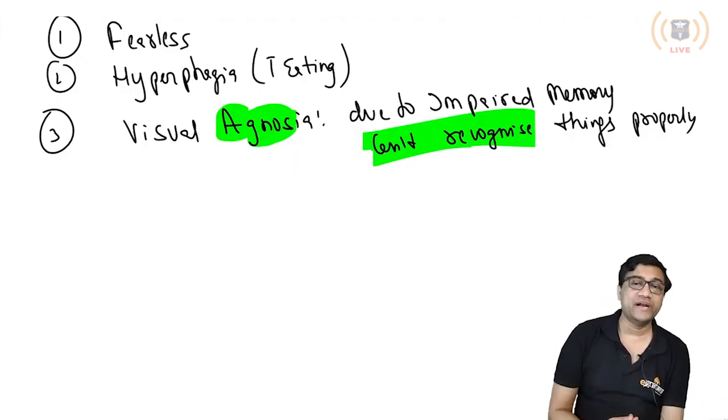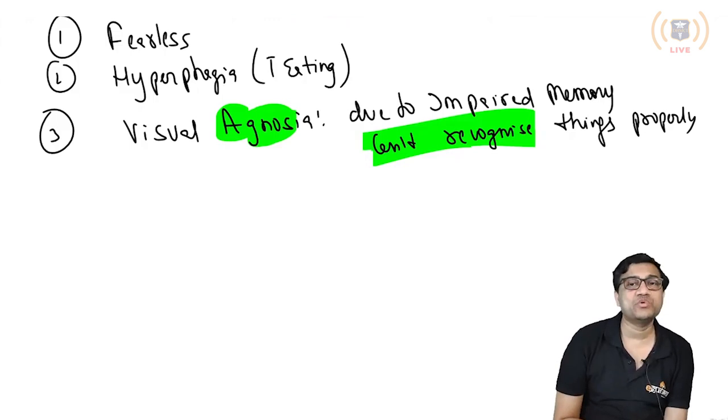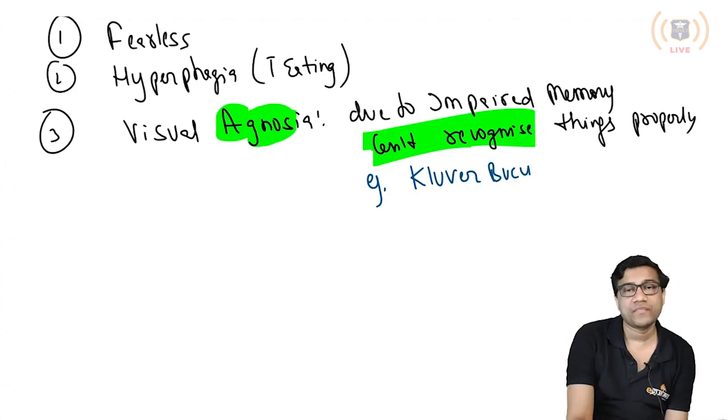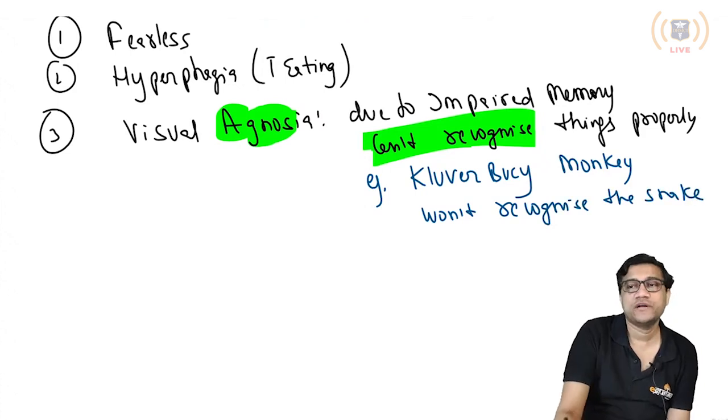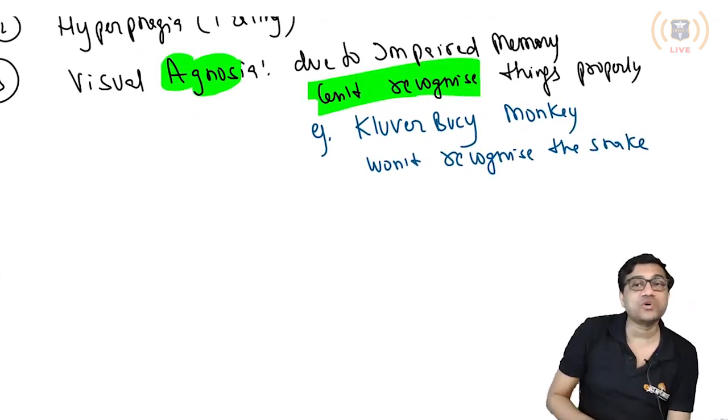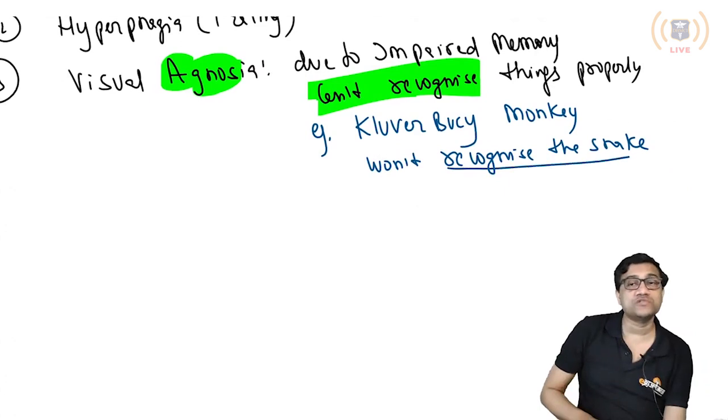So the monkey will not be able to recognize the snake if you put a snake in front. That is called visual agnosia. A normal monkey sees the snake and runs away, but this is a Kluver-Bucy monkey.